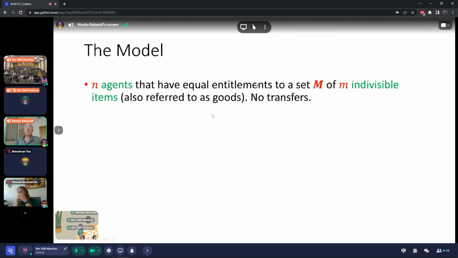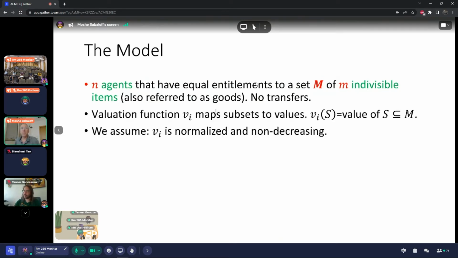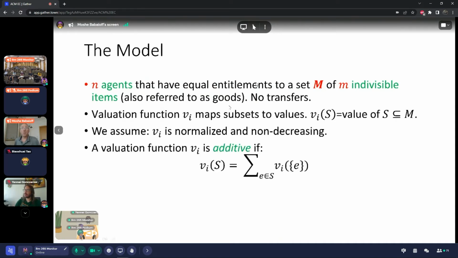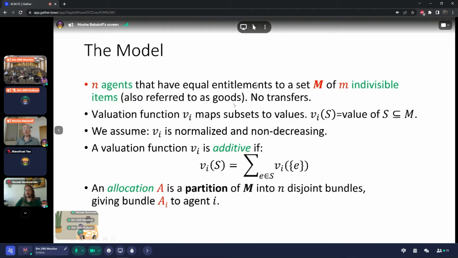So what's the model? We have n agents. They are equally entitled to a set of indivisible items, and there is no money. Each agent has a valuation function mapping subsets to a value. Sometimes I'll discuss additive valuations, but not all the results are for additive. We are seeking an allocation, which is a partition of the items to the agents, a deterministic allocation that is fair. Each agent i gets some bundle A_i.